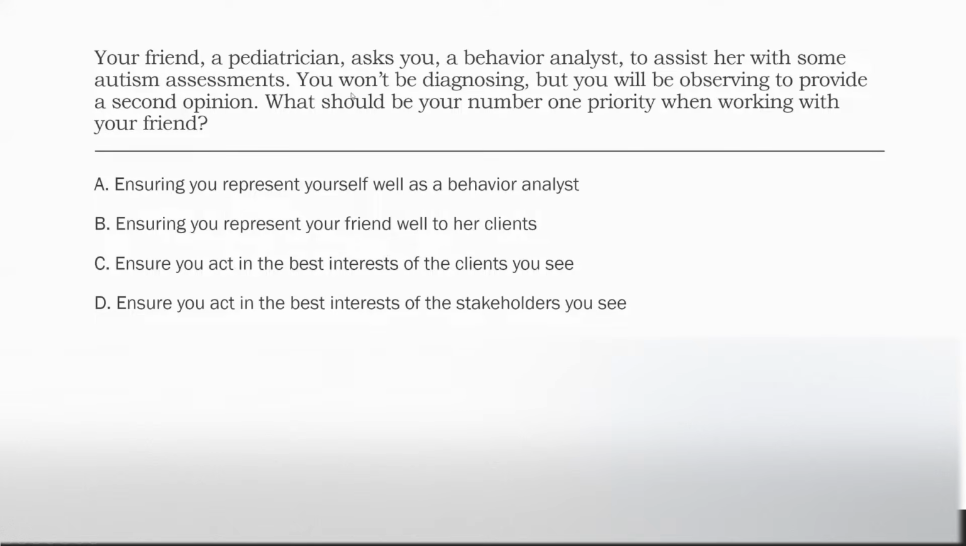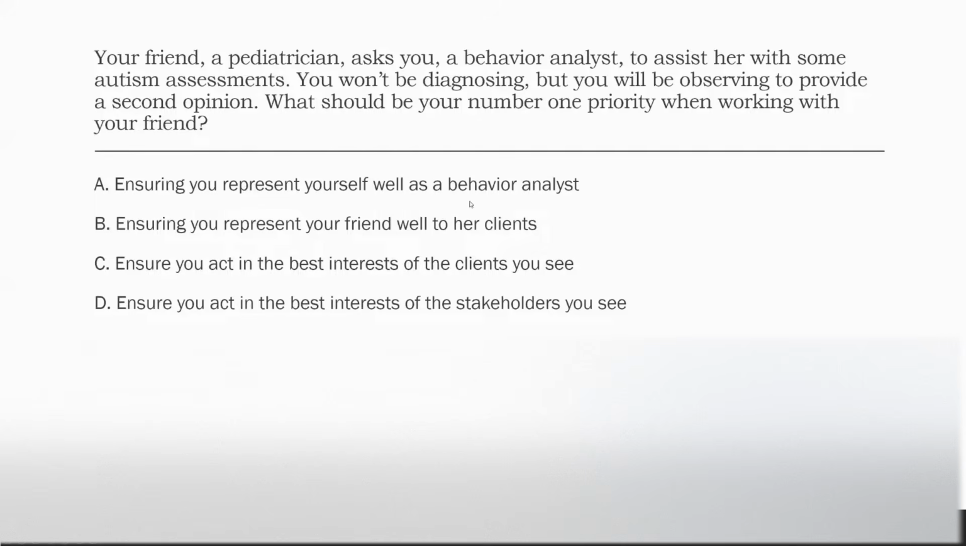Your friend, a pediatrician, asks you, a behavior analyst, to assist her with some autism assessments. You won't be diagnosing, but you'll be observing to provide a second opinion. What should be your number one priority when working with your friend? Okay, so this question, while you're reviewing it, your mind might go in different directions, right? You're probably thinking, okay, am I within my scope? Is this a dual relationship? Okay, whose interest am I promoting? All good thoughts, right? So on these vague questions, okay, try to start thinking of what you're looking for in the answer choices, even if you can't quite determine yet, okay, at least get an idea of what you're looking for.